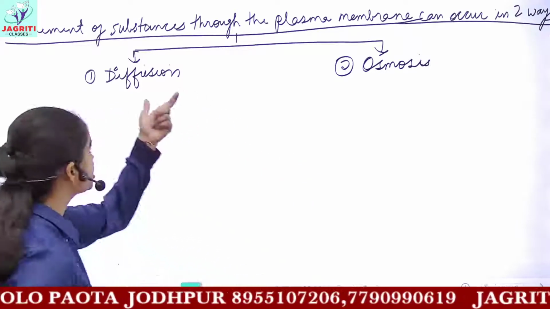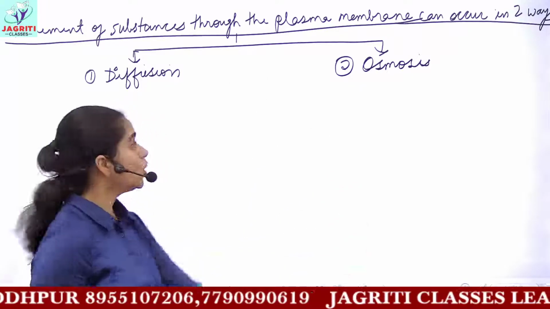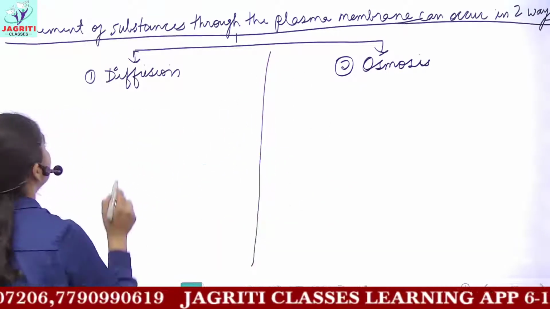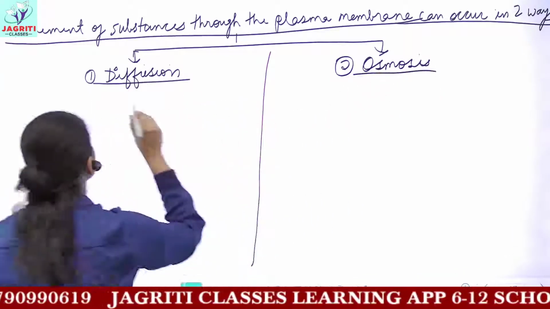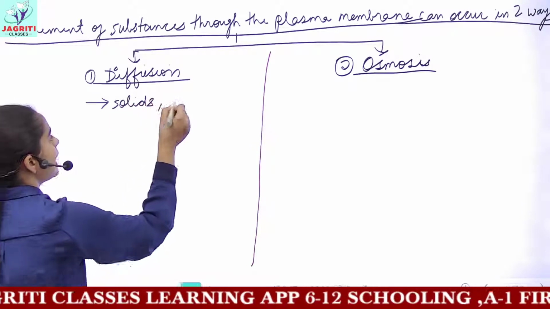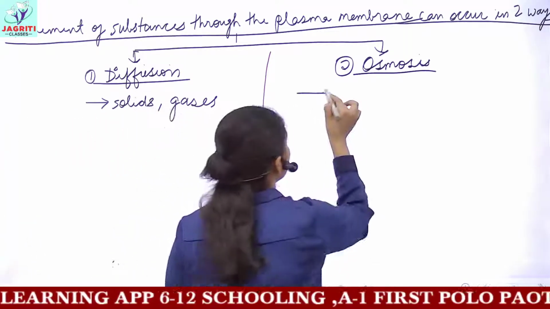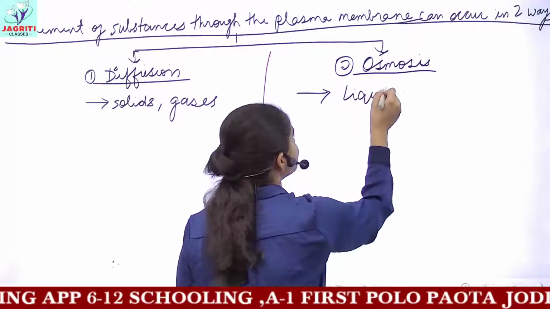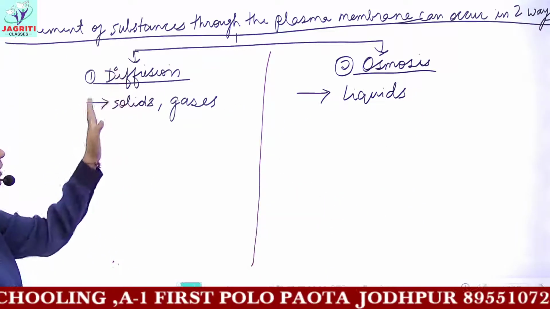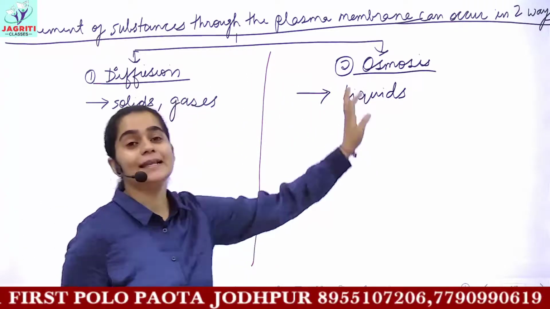These are much similar processes, so we'll see the differentiating points between diffusion and osmosis. The first point is that the term diffusion is generally used for solid substances and gases, but the term osmosis is used for the liquids which are moving through the plasma membrane. So the term diffusion is used for solids and gases, while osmosis is used for liquids.